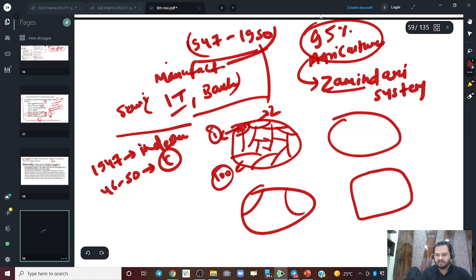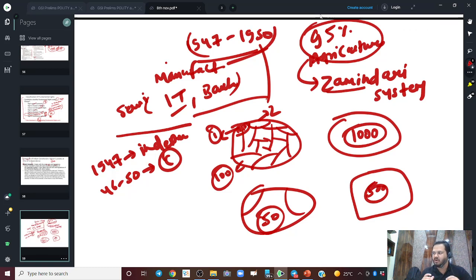Same was the case here. Maybe there were 50 farmers here, maybe it was a big village, there were 1,000 farmers here, there were 500 farmers, right? So they were doing their own agriculture on a small piece of land. This piece of land was very small, but